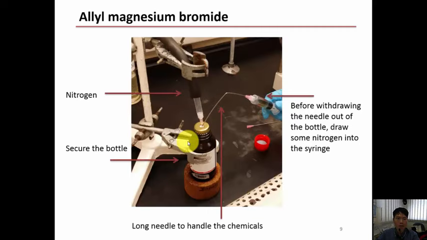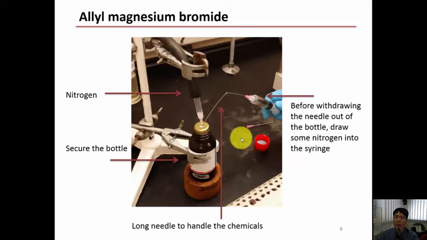This is a diagram of the procedure that I was describing. You see the clamp here for the bottle. This is sealed inside nitrogen gas. You're going to clamp the tubing as well that connects to nitrogen. Now, here we depict the use of a moisture-sensitive reagent, the allyl magnesium bromide, which is purchased commercially from the company here. Now, this is sealed under nitrogen and can be kept for a long period of time.